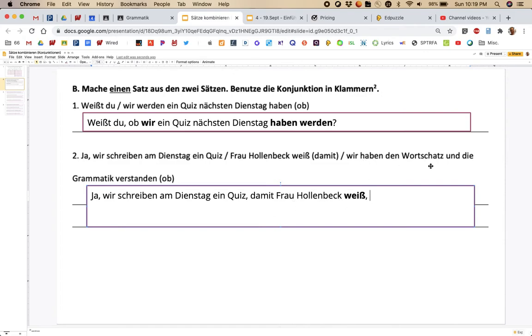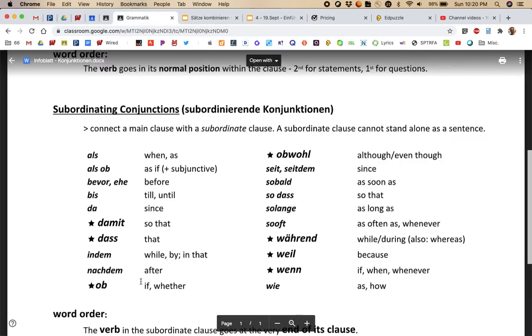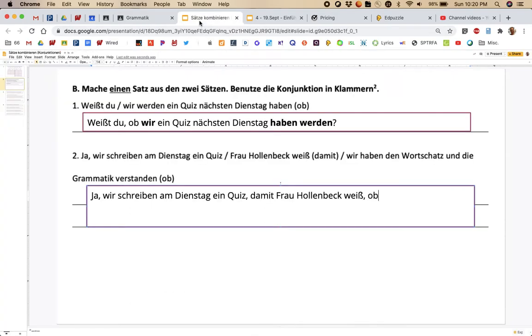Wir haben den Wortschatz und die Grammatik verstanden. And then here, we've put a comma to separate the clause. And now you're going to use the conjunction ob. You can check back again and see ob means if or whether, and it's also subordinating, so it'll move the verb to the end of its clause.